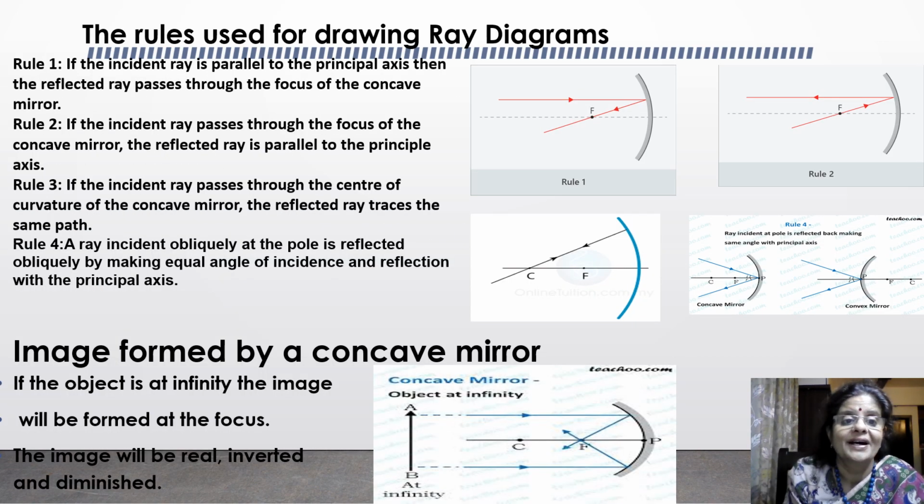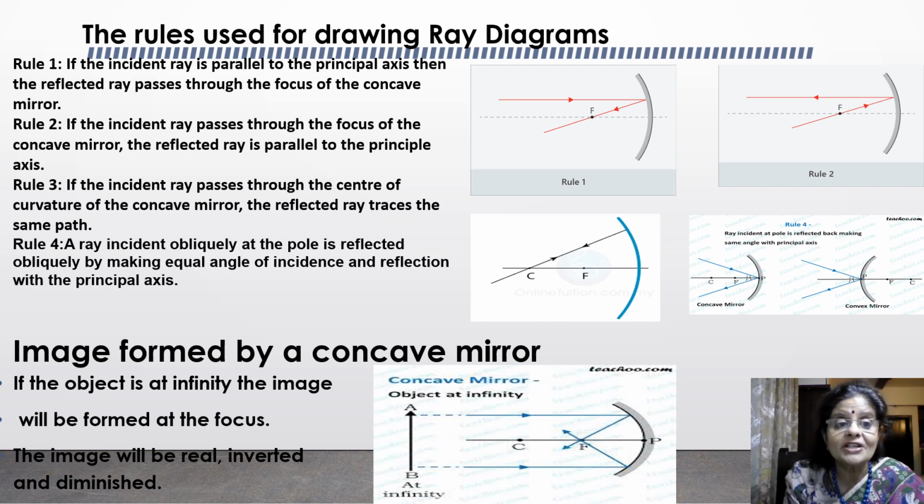Dear children, ray diagrams represent the image formation by spherical mirrors. But there are some rules used for drawing ray diagrams. Let's understand the rules. Observe the pictures. Picture 1, picture 2, picture 3 and picture 4 represent rule 1, 2, 3 and 4 used for drawing ray diagrams.